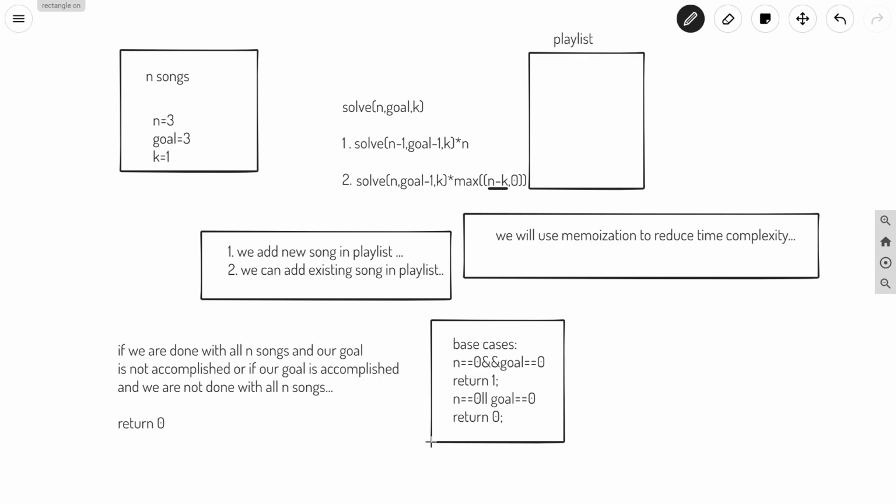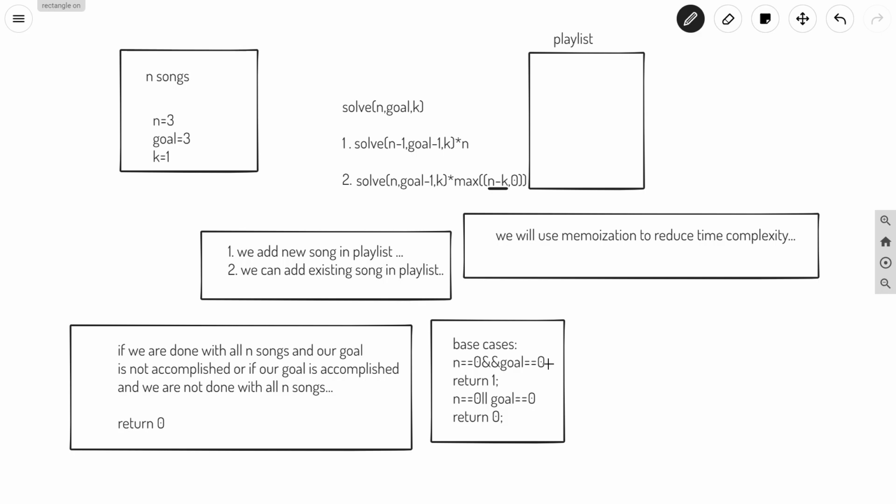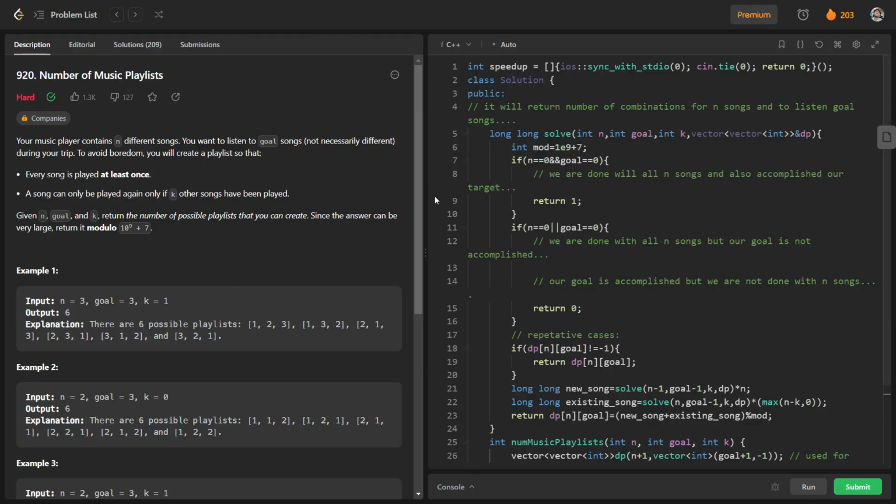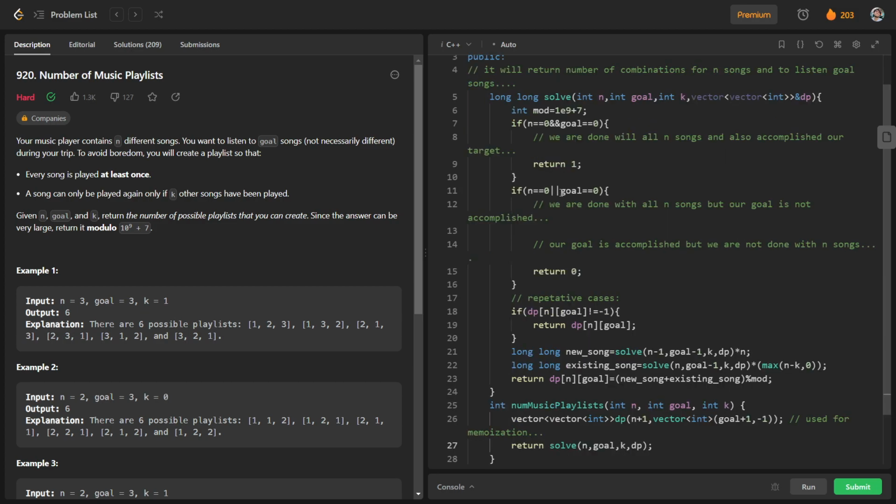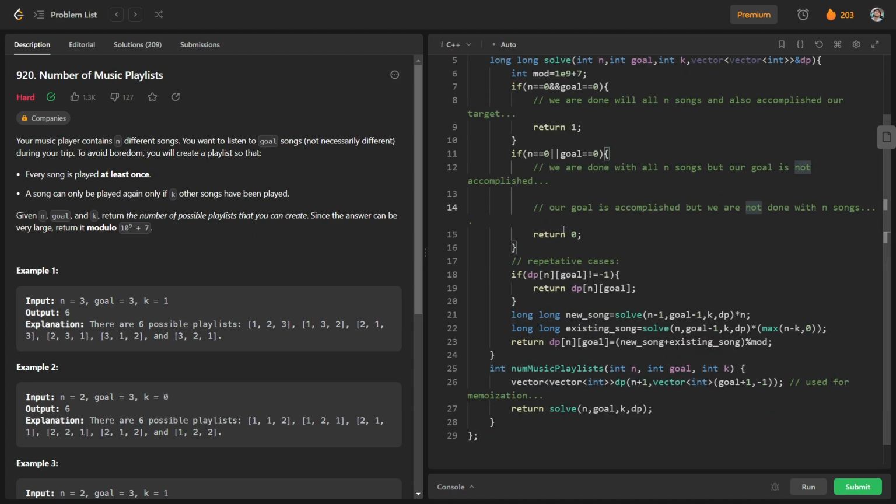And talking about base cases, if we are done with all n songs and our goal is also accomplished, we will return 1. And if we are done with all n songs but goal is not accomplished, or if our goal is accomplished but we have not done with n songs, in both cases we will return 0. So that's what we have done here. So if n is equal to 0 and goal is equal to 0, we will return 1. If n is equal to 0 or goal is equal to 0, which means that we are done with n songs and goal is not accomplished, or our goal is accomplished but we are not done with n songs, in both the cases we cannot have our combination, so we will return 0.